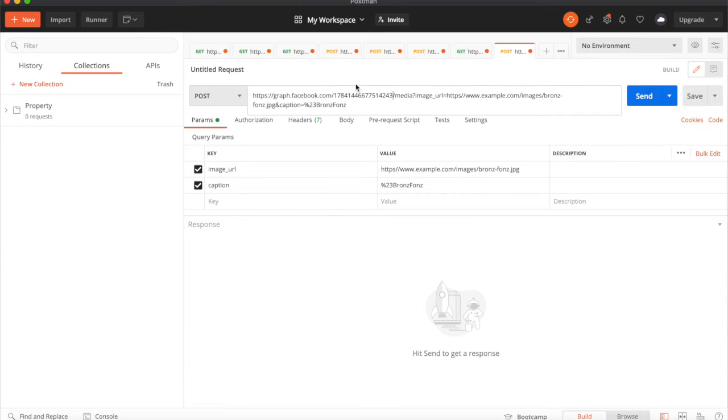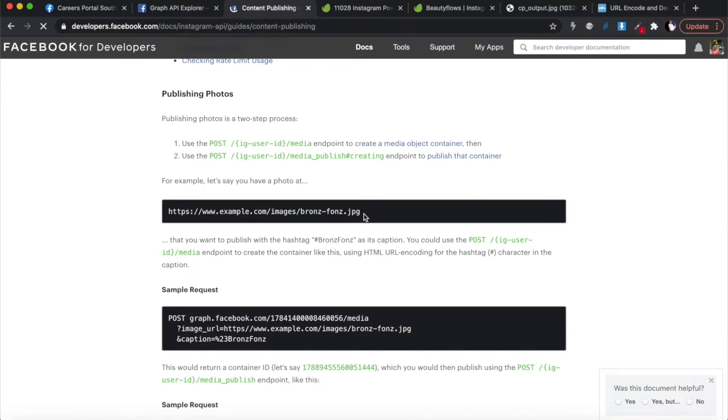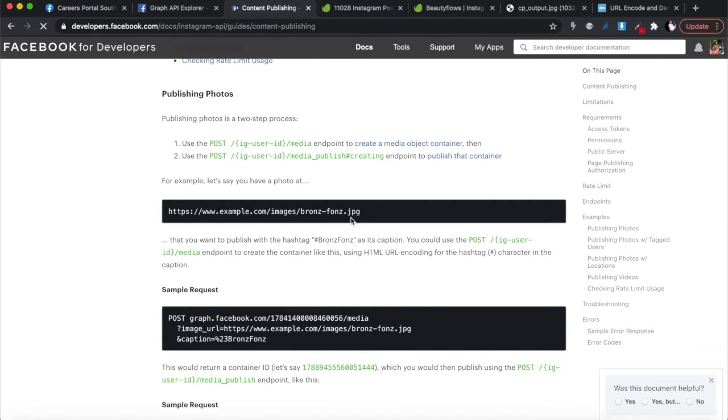All right. So once you've pasted that in there, if you look at the parameters over there, the first parameter that's included is the image URL, okay? And the image URL is where your image is located, all right? And then the second one is if you have any caption that you want to include in there, and it needs to be URL encoded, okay? So we need an image URL.